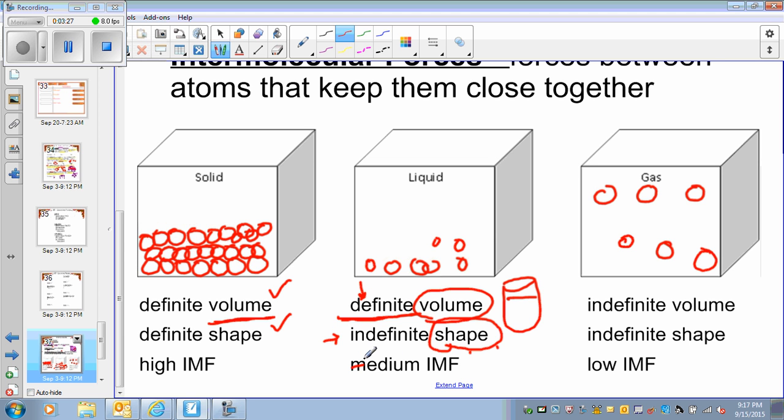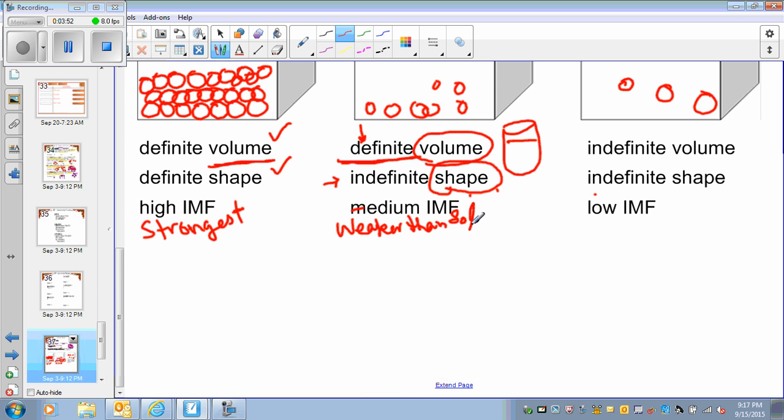The intermolecular forces are weaker than solid, but they're stronger than gases. So you can say high intermolecular forces, or you can say strongest. We can use the word strongest intermolecular forces are in the solid, and then these are weaker than solid, but they are stronger than gas. So it's in between kind of thing.